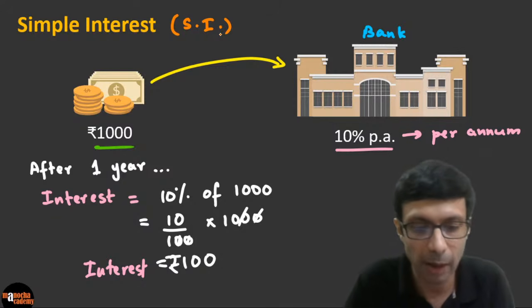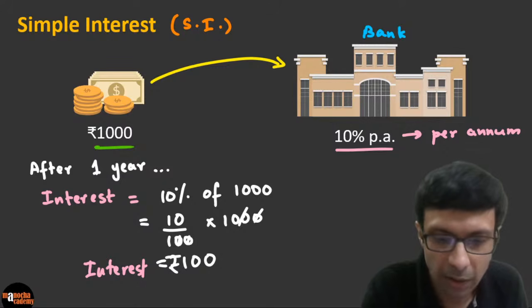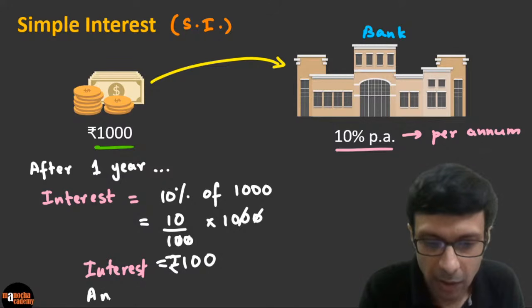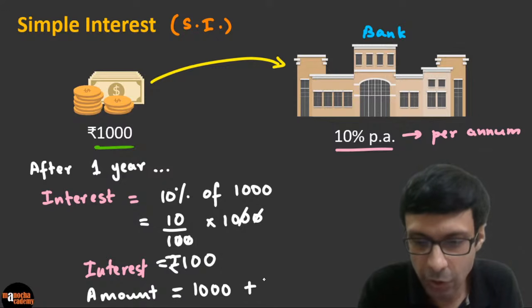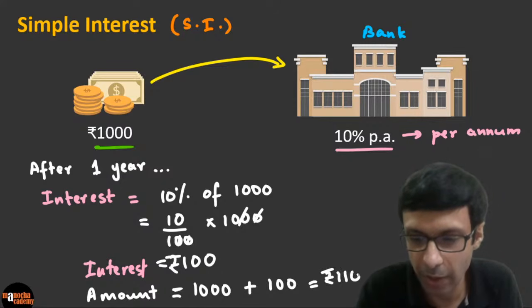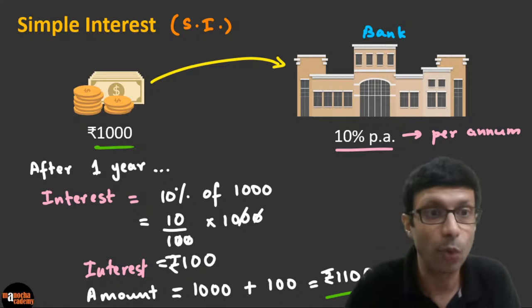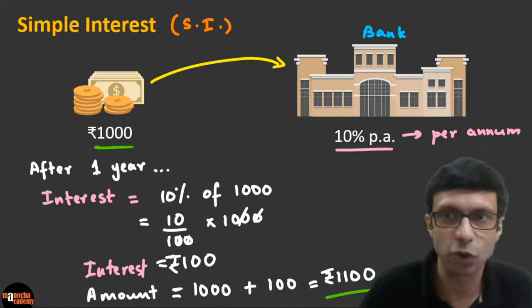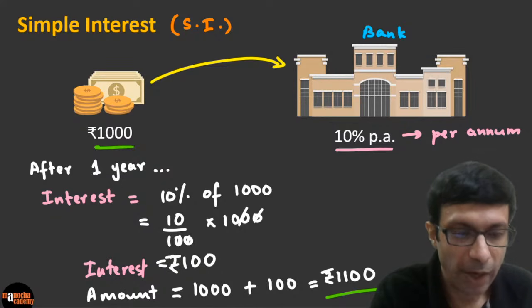And so what will be the amount after 1 year? If you want to calculate your amount, the total amount is going to be the amount you deposited, 1,000, plus the interest. So 1,000 plus your 100 rupee interest, and so the amount is going to be 1,100 rupees. Fantastic. I see a lot of you are writing 1,100 as the amount after 1 year. And so 1,200 will be the amount after 2 years. Very simple, right? So let's see if we can write down a formula.